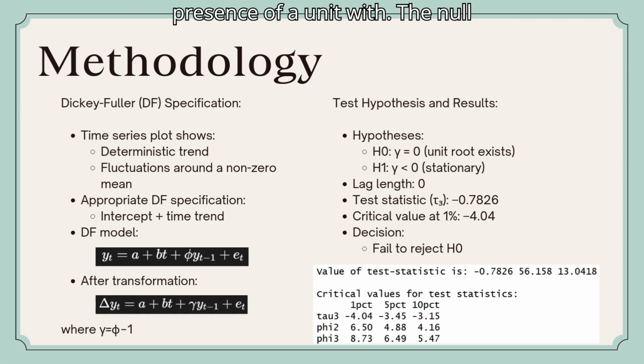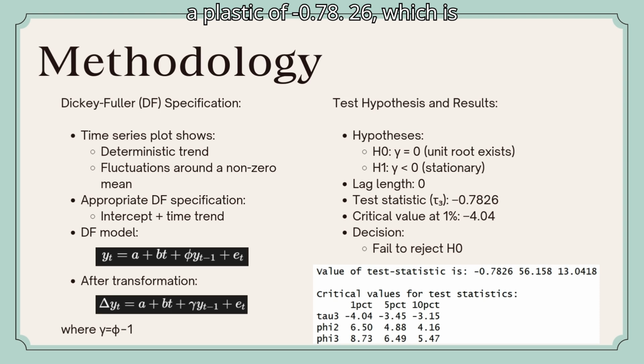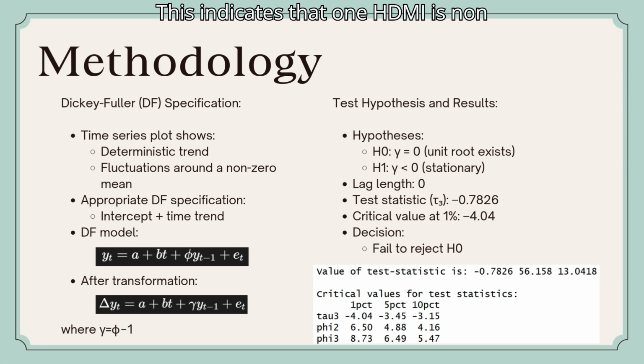root. The null hypothesis of the DF test states that the series has at least one unit root, with a test statistic of minus 0.7826, which is greater than the 1% critical value of minus 4.04. Hence, we fail to reject the null hypothesis. This indicates that ln HPI is non-stationary and contains at least one unit root.